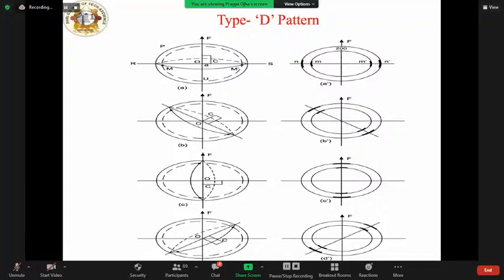Now another one, that is the type D orientation pattern. In type D orientation, the unit cell is like a parallelepiped shape, and the long chain molecules are parallel to the length of the parallelepiped, or we can say the C axis. In the model shown in the figure, the magnetic field F is in the plane of the paper. The orthorhombic unit cell is at the center of the sphere P, and the C axis is in the plane of the paper, and the X-ray beam is perpendicular to the field direction and passes through O.